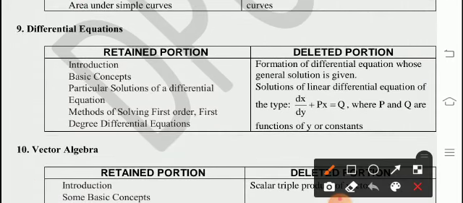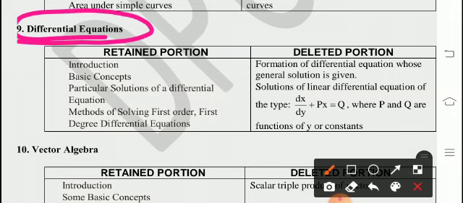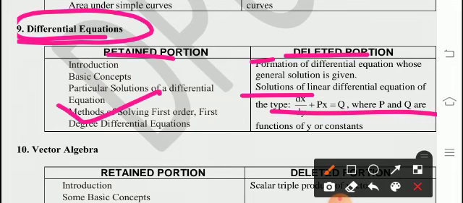And 9th, differential equations. Retained most of the lesson, but the deleted portion is formation of a differential equation whose general solution is given, and solutions of linear differential equations of the type where these functions of y are constants.